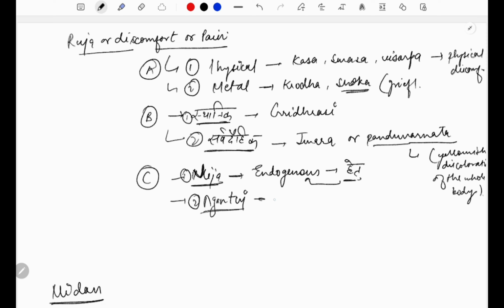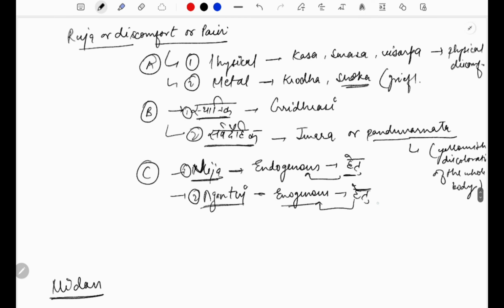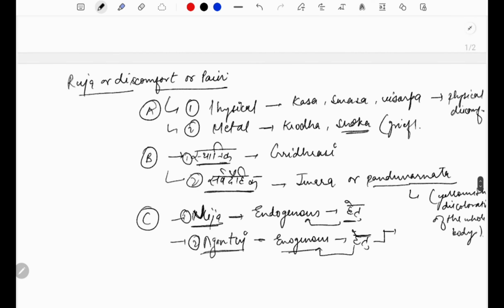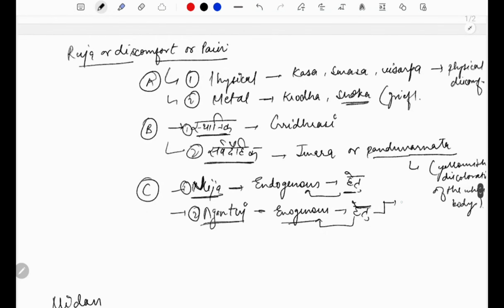And if the hetu is exogenous in nature, then the disease, or the pain, or the discomfort will be agantuj, right? What are the exogenous hetus? Exogenous hetus will be any sort of trauma caused by some sharp weapon or anything, any kind of animal attack, or any injury, pain or discomfort that is caused by some natural phenomena. All these will come under exogenous type of hetu, right?